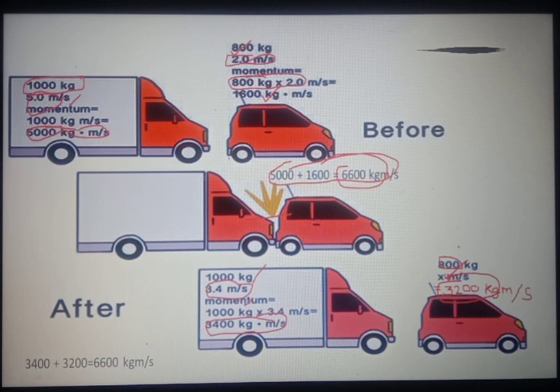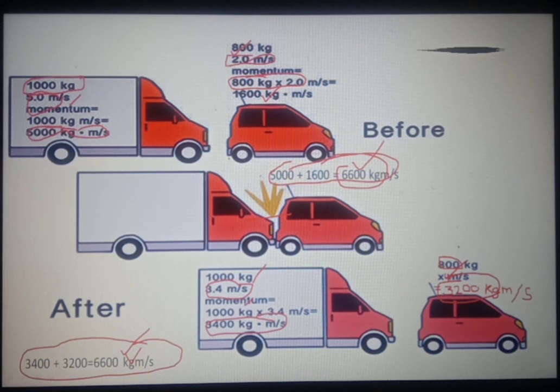This is the total momentum of truck and car after collision. It comes out to be 6600. If you carefully observe, the total momentum before collision is equal to the total momentum after collision.